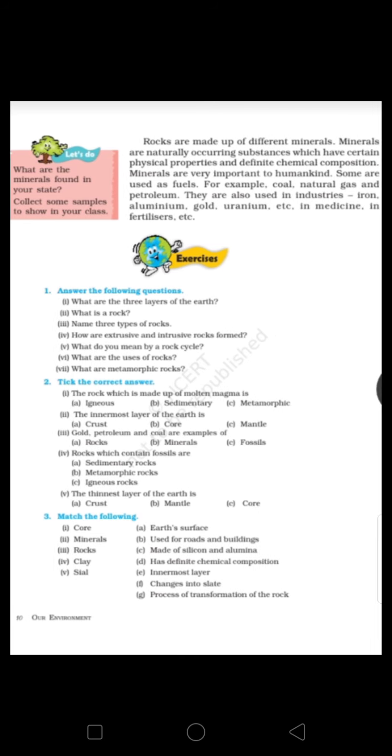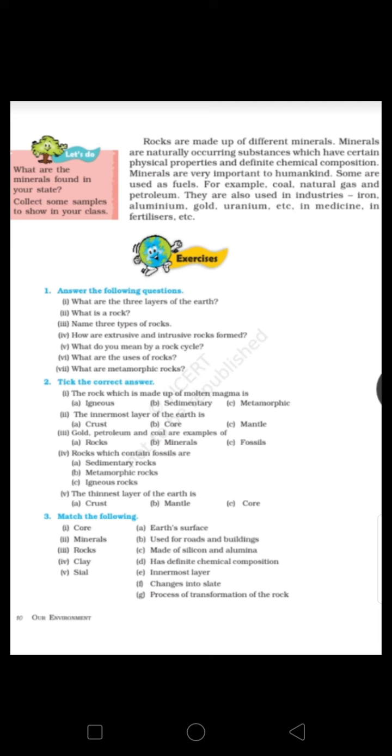Students, along with the assignment, I have given the question answers of this chapter. You have to complete your work in your copy, and you will also be getting your holiday homework as your holidays are approaching. For geography, you have been given two models from which you have to do any one. The first model is of the different layers of the atmosphere.